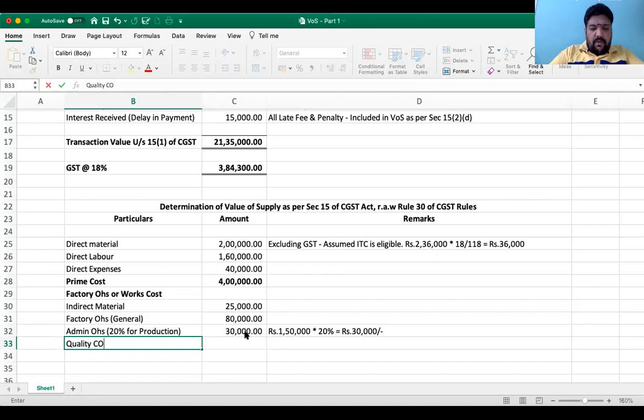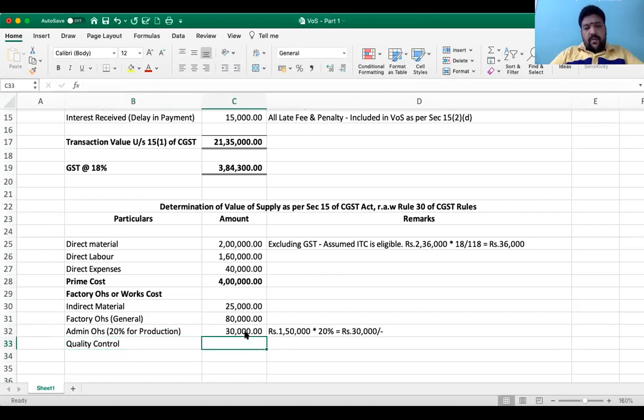Quality control expenses. Sometimes they'll give quality control expenses, sometimes they'll give R&D expenses. All these are forming part of your product costing as per the general costing standards. And sale of scrap or realizable value of scrap.